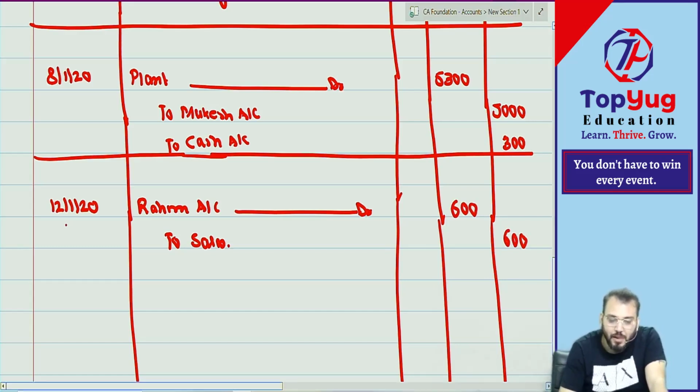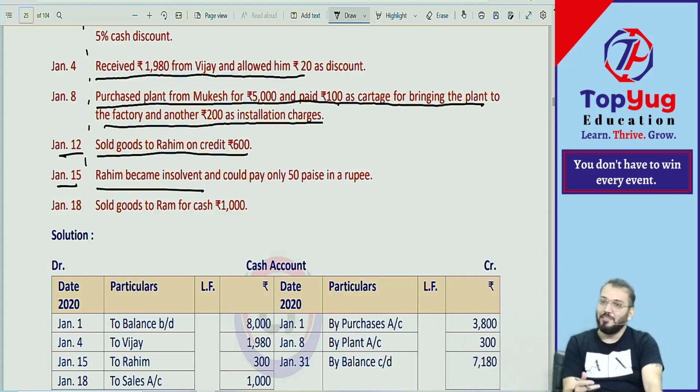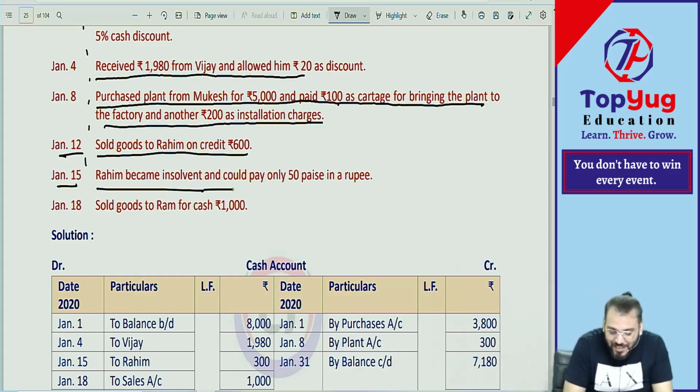Then the next point is what? On 15 Jan, oh my god, 12 Jan, within 3 days Rahim became insolvent. What happened to him? Divorce. So he became insolvent and could pay only 50 paise in the rupee.